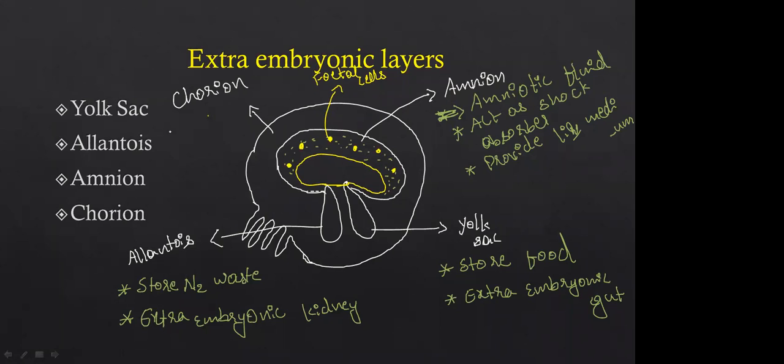This chorion layer is going to act as the extra embryonic lung. Is this clear? There are 4 extra embryonic layers. One is the yolk sac, which is going to act as the extra embryonic gut, and the second one is the allantois, which is going to act as the extra embryonic kidney, and the amnion, which contains the fluid.